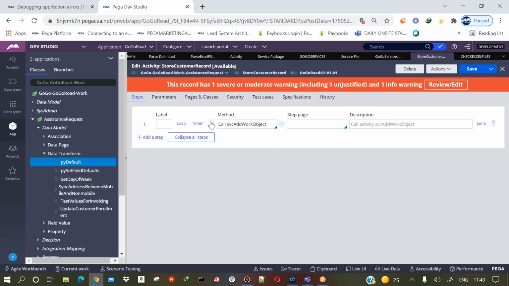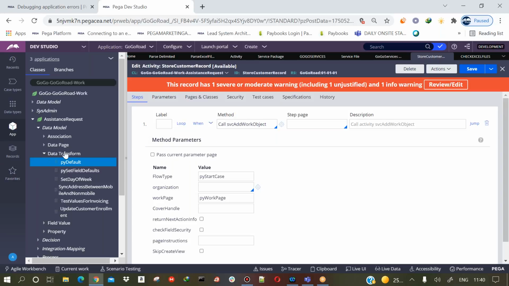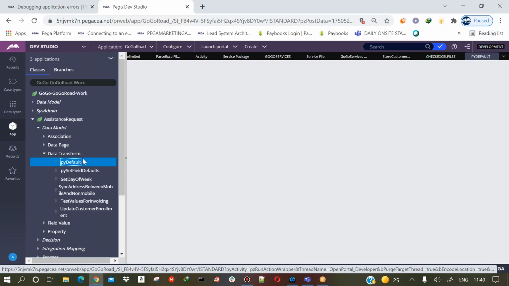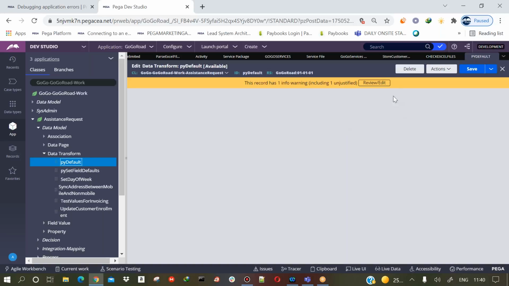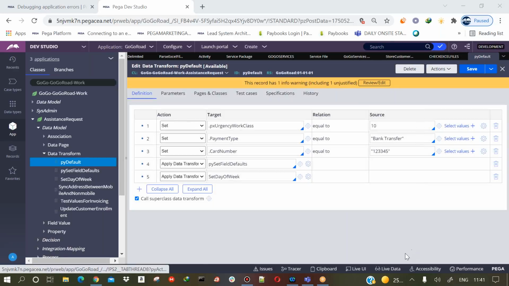Now after creating the case, as I told you, you open the py default data transform of that particular case, and you write the properties like name, contact number, whatever they mentioned in the document. You just set those properties in that particular data transform. Then you create the case, then the values will be present on that particular case.